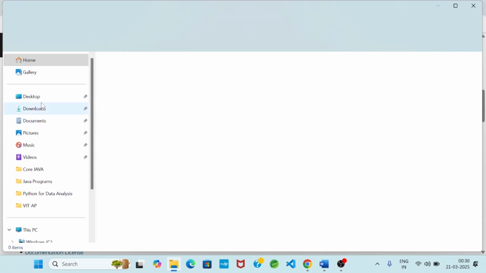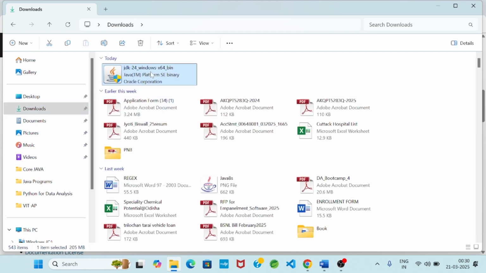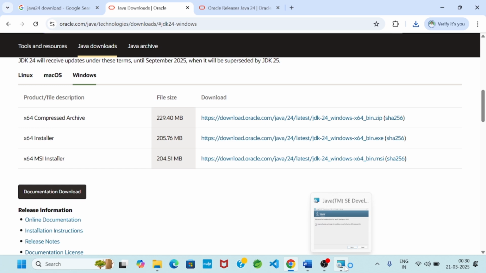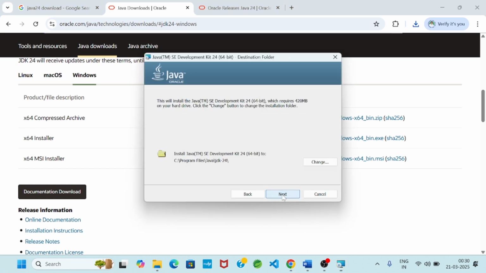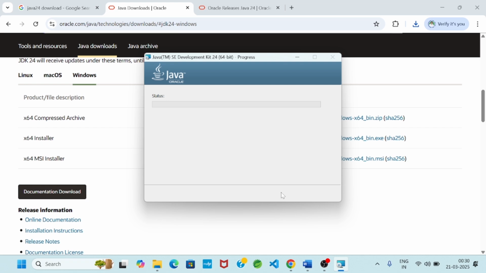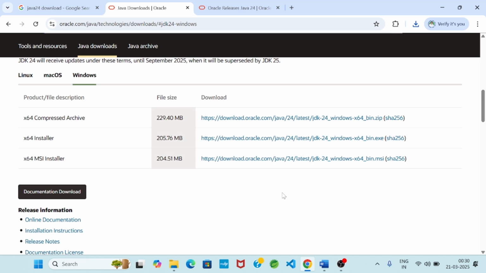Then I will go to that downloaded file, and it is very simple. Now I will install. Double click, then click on the next option. Installation is very simple. Then close. In this way, JDK 24 is downloaded and we installed it successfully.